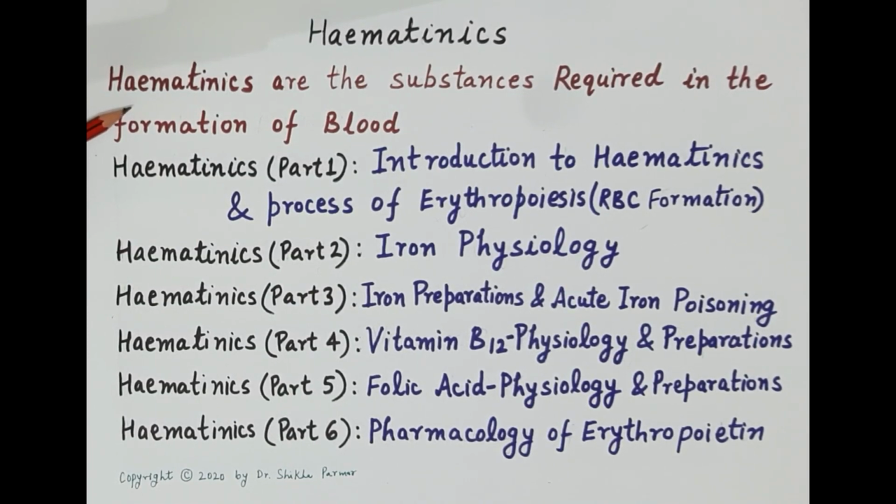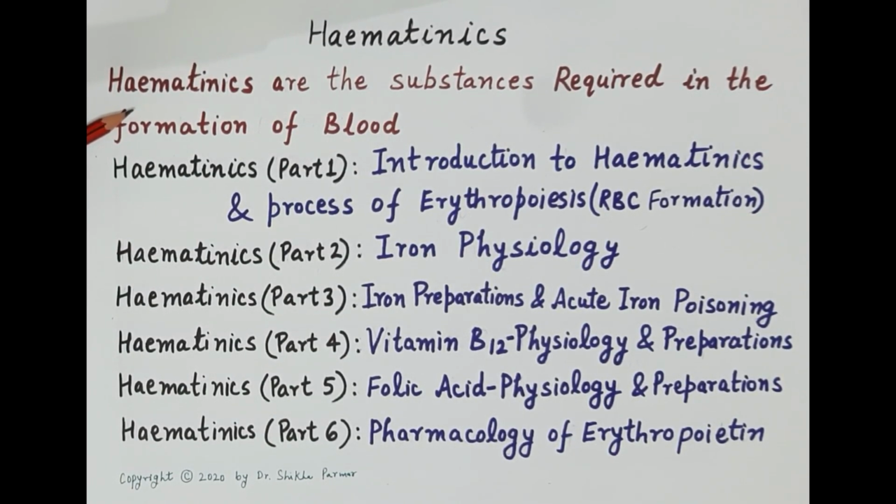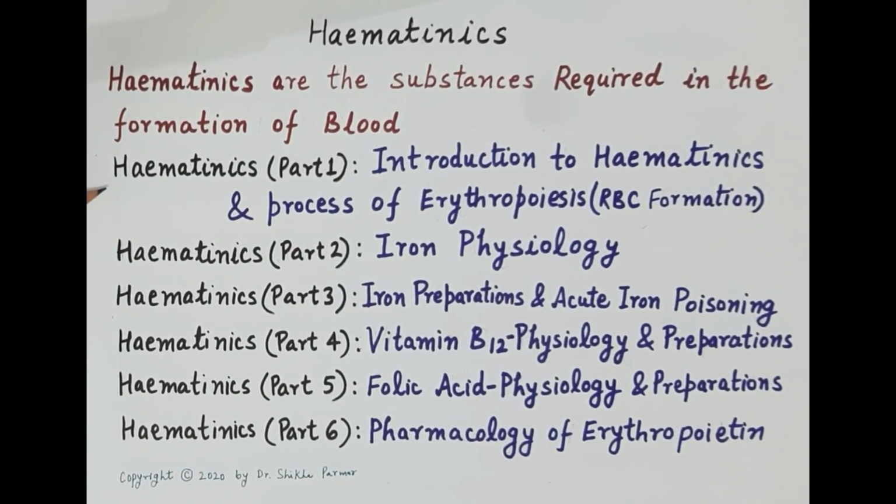The most important substances required in the formation of blood are iron, vitamin B12, folic acid, and erythropoietin. Now, for the purpose of simplicity and easy understanding, this topic is covered in 6 parts, that is 6 videos. The first video deals with introduction to hematinics and the process of erythropoiesis, that is the process of formation of red blood cells.